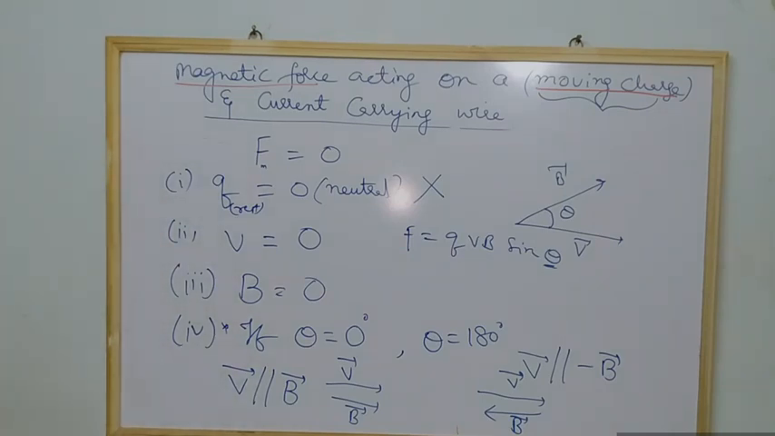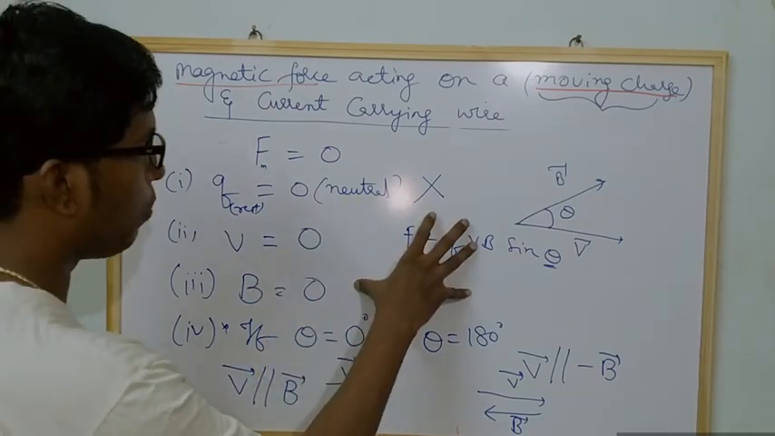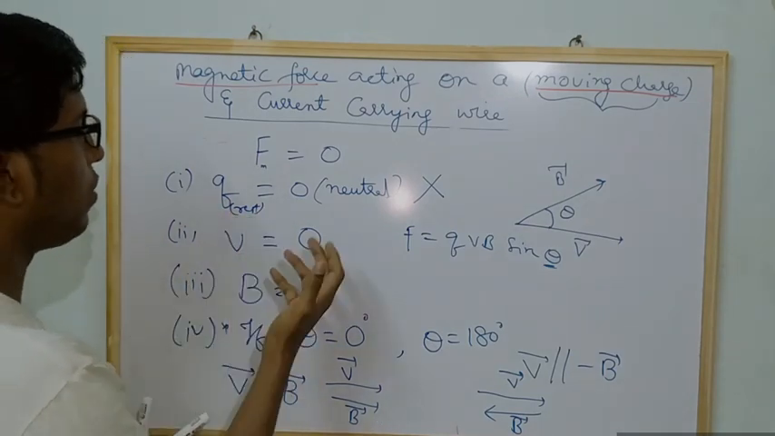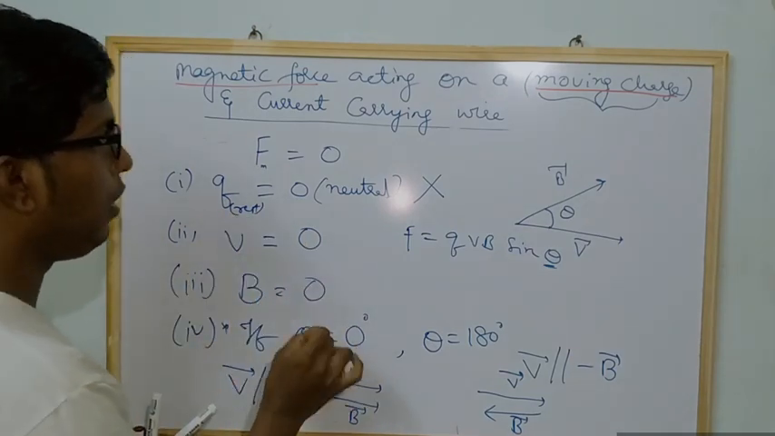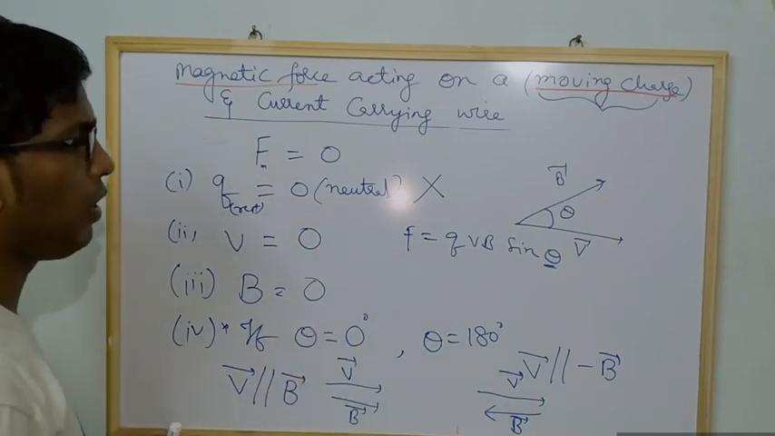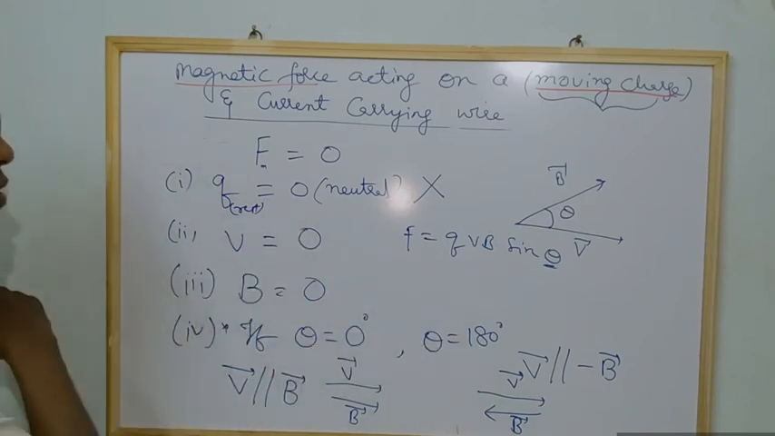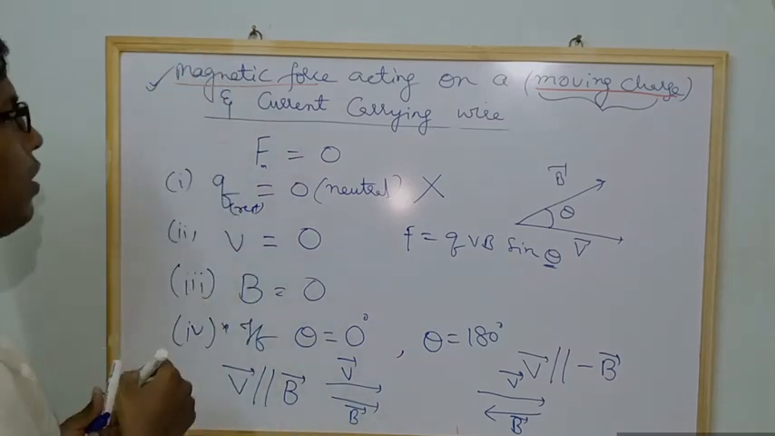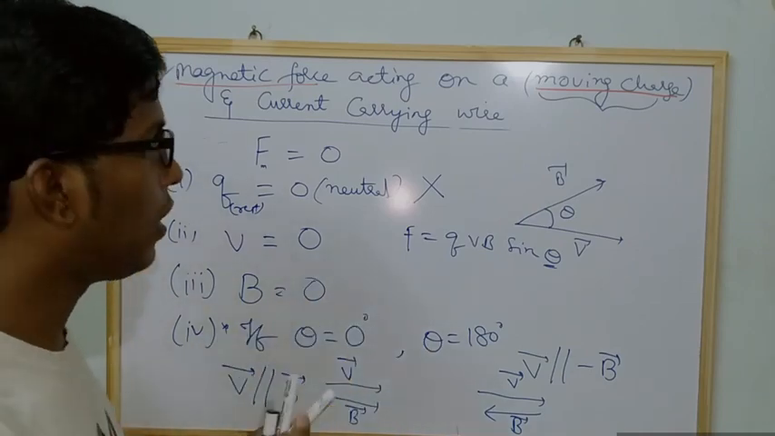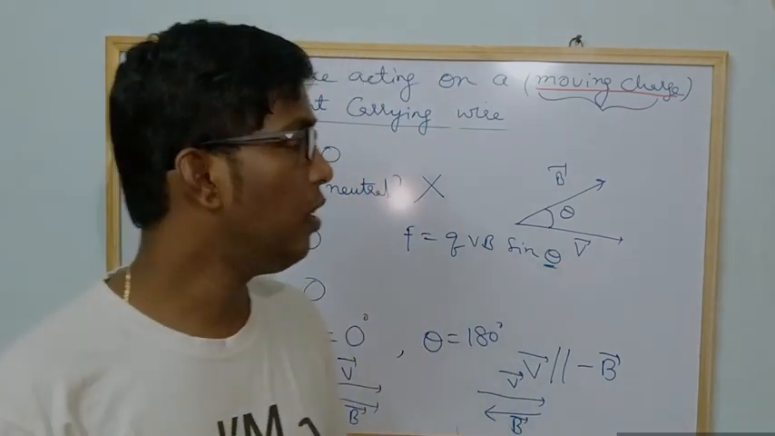So finally we can say that the magnetic force will act on a charge when it is moving, when there is a magnetic field, and when theta is not 0 degrees or 180 degrees. In those two cases, the magnetic force will not act. Apart from these, the magnetic force will act. That is what we have to remember. These are very important. Next, we will learn the direction of the magnetic force, in which direction the magnetic force will act on the moving charge.